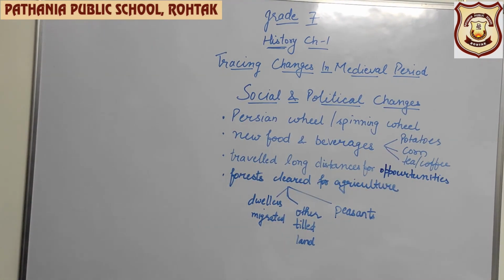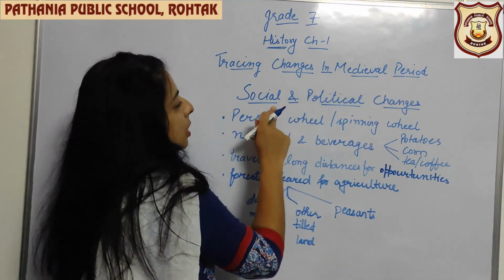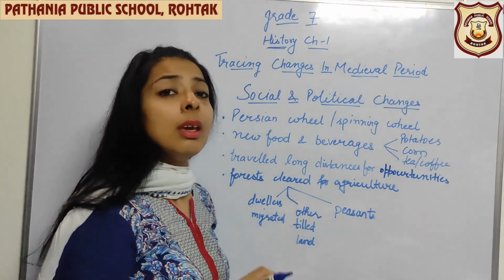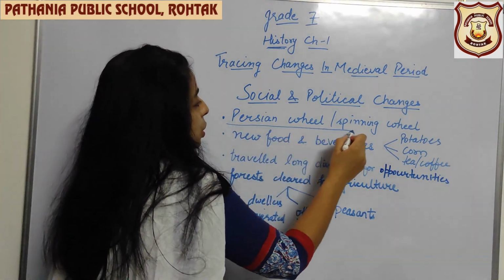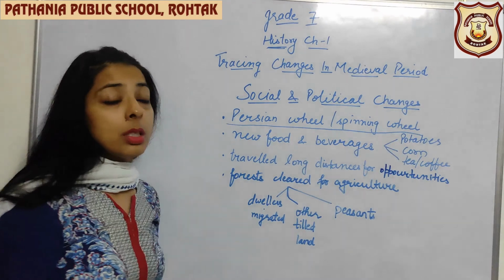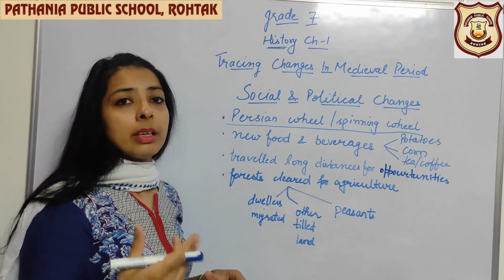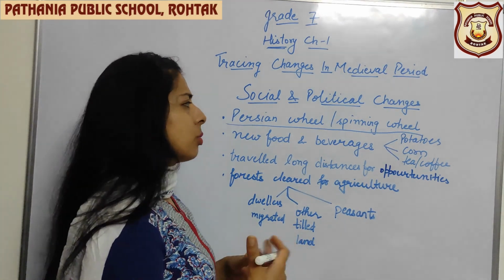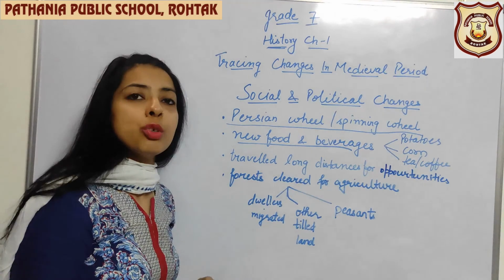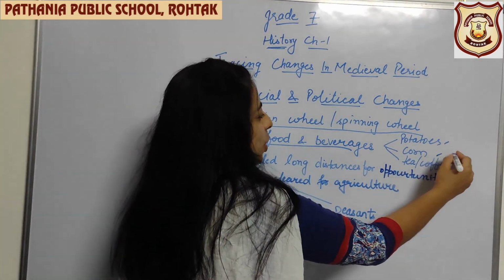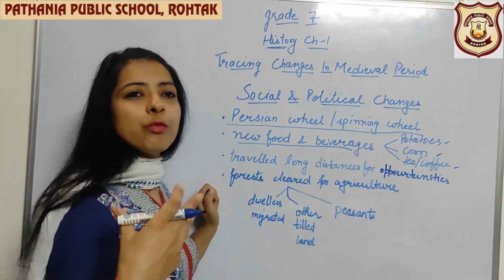The next topic is social and political changes. That means in this medieval period, what social and political changes may have occurred. The first change which happened is the invention of the Persian wheel or the spinning wheel, which was used in different things like agriculture, like making clothes, and so many things. New foods and beverages were introduced, like potatoes, corn, tea, coffee, chili. So there was a great variety of foods.